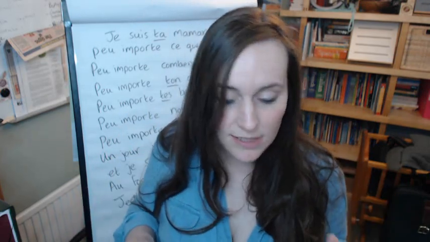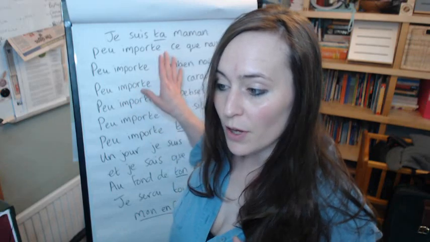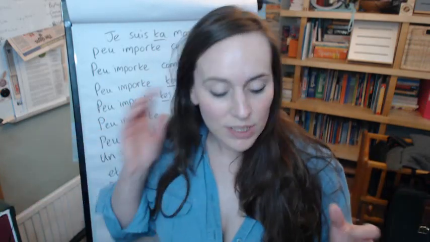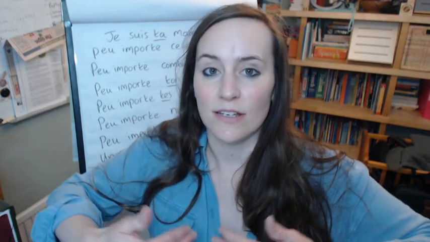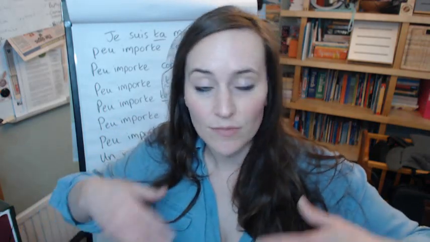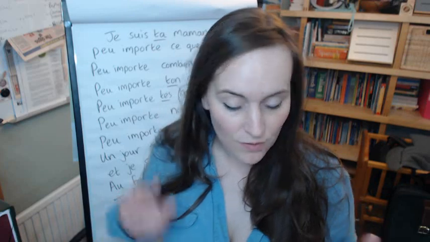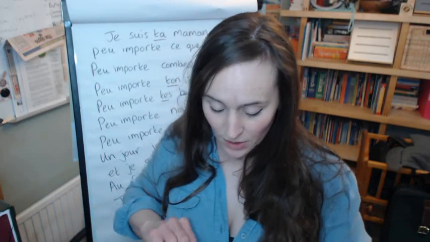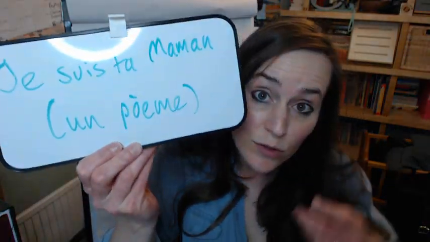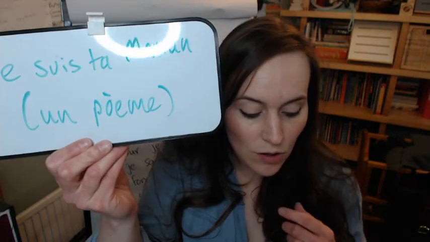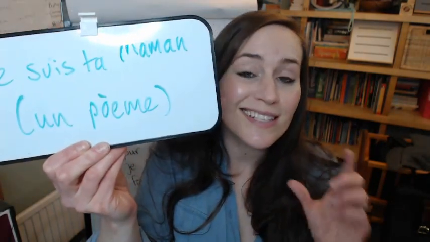Okay, donc, we're going to look at this poem. I've written the words up behind me and I've underlined certain parts. The reason for that is that this poem is addressing the child of the mother, the child of the author. So, for example, in the title itself, dans le titre, on trouve le mot ta.